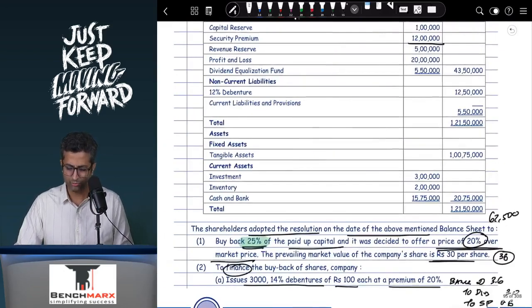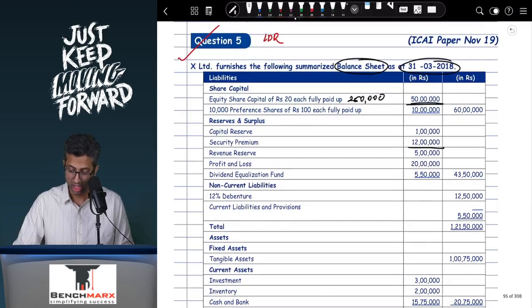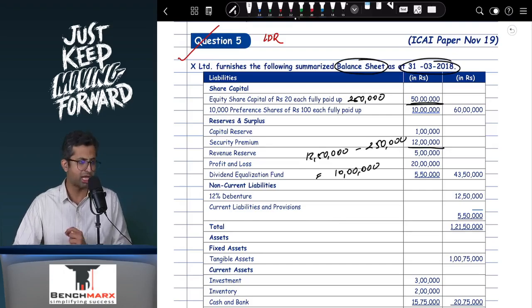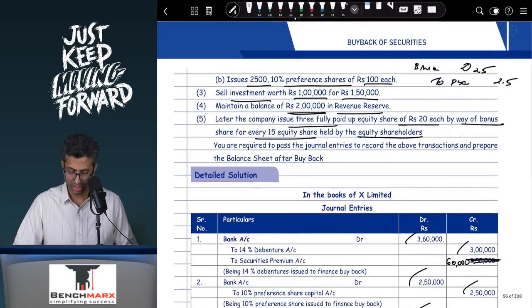Now later you have to figure out what is to be transferred to the CRR. Now 12 lakh 50 is a reduction of share capital. However, I'm issuing new preference shares worth 2 lakh 50. And hence I believe 10 lakhs will be transferred. Debentures will not be considered for CRR working. And hence 10 lakhs will be transferred from the revenue reserves to the CRR.